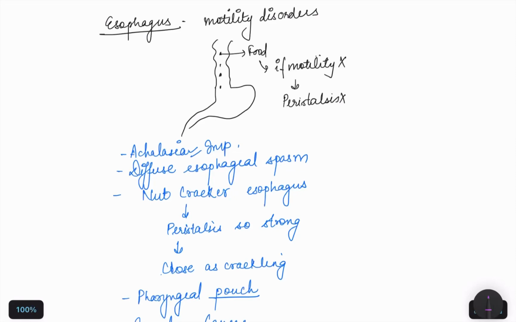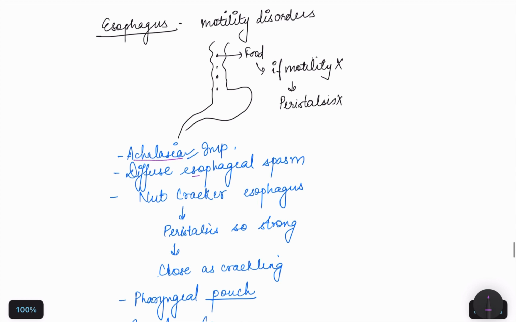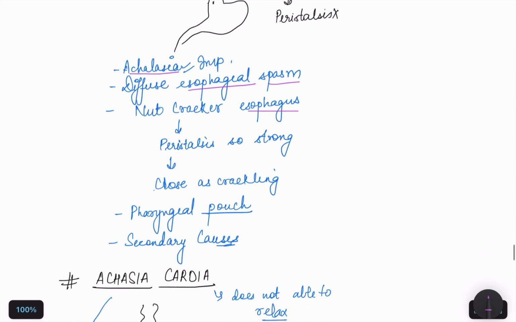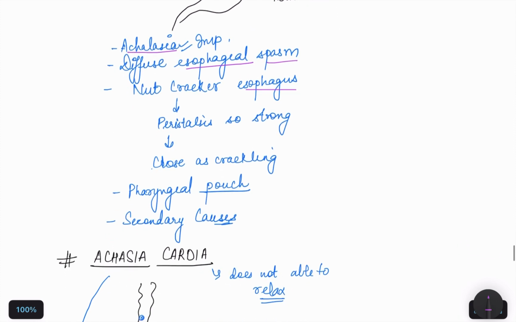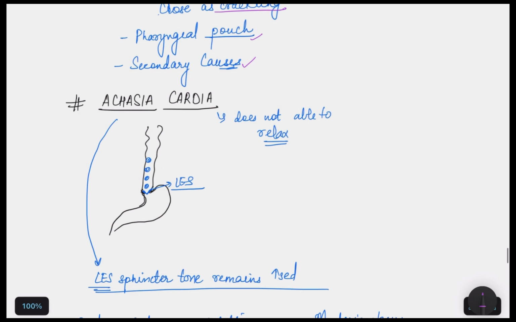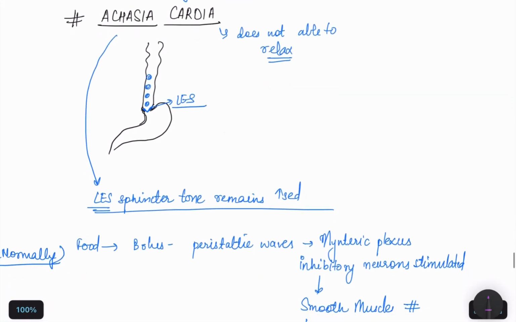So today we are going to discuss esophageal motility disorders. Some of the disorders of motility include achalasia cardia, diffuse esophageal spasm, and nutcracker esophagus, when the peristalsis is so strong that when it contracts, it makes a crackling sound. Next are pharyngeal pouch and secondary causes. First, we are going to discuss achalasia cardia.